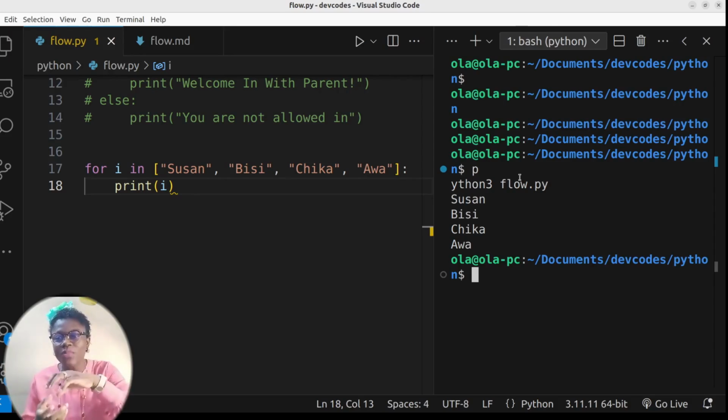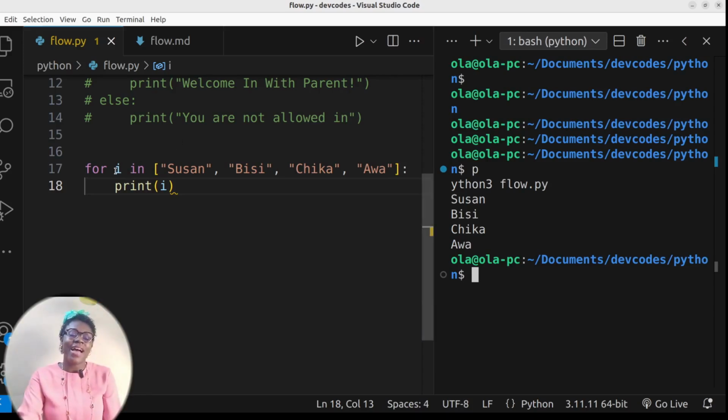I said for i in the list of Susan, Bisi, Chika, Awa. i becomes the name of the variable. i picks the first item, which is Susan, and stores Susan in itself. So i automatically becomes Susan. Then it goes through the loop again, and Bisi goes into that container called i, and the container i now begins to carry Bisi around until the end of that loop. Then the next loop again, the next thing that enters i is Chika. So i is the name of the variable of each name that we are looping.